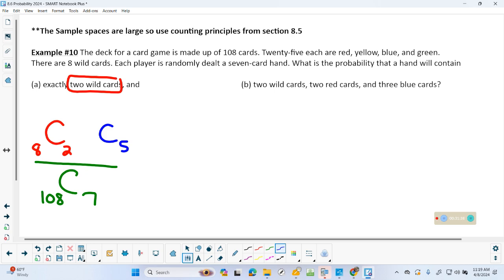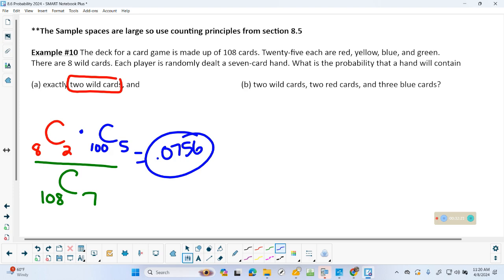Now, my question for you is, how many total red, yellow, blue, and green are there? If you have 25 of each, there's a total of 100. And then, of course, our question is, do we add or multiply these? Well, you have 2 wild cards and all the different colored cards, so you're going to multiply it. Okay, I punched it in earlier. You don't have to. And I gave this one as a decimal just because I haven't given any decimals yet. I don't care what style you get it.